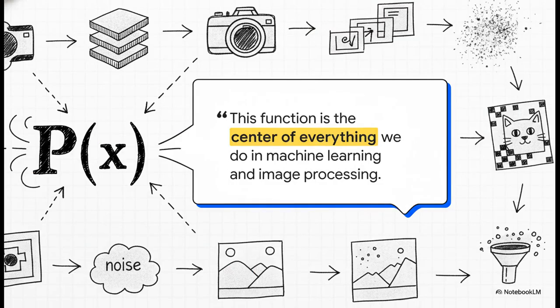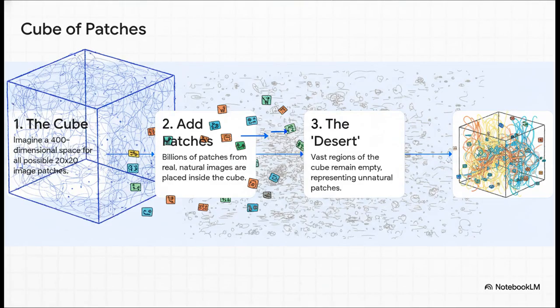And I want to be super clear here. This isn't some obscure niche idea. This function, P of X, is, as Professor Michael Allard says, the absolute center of everything we do in machine learning and image processing. The takeaway is this: if you can master P of X, you can basically do anything you want with images. It's that important.